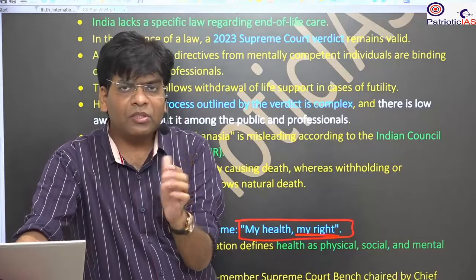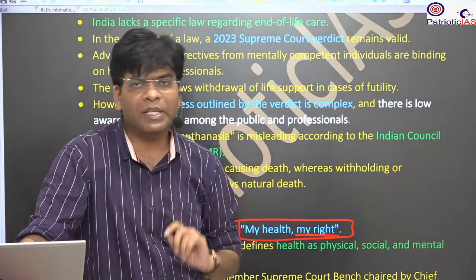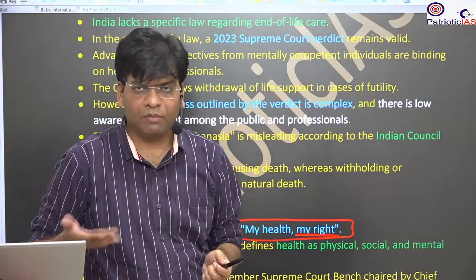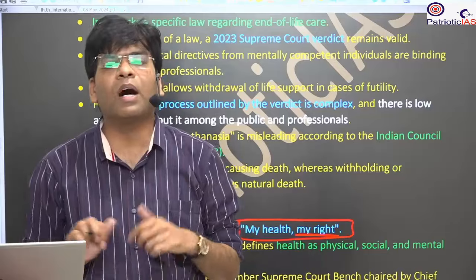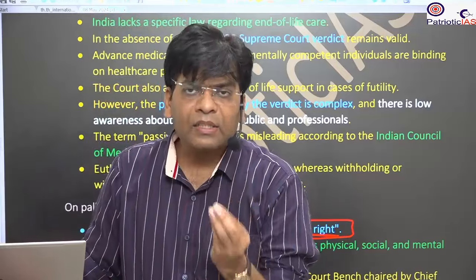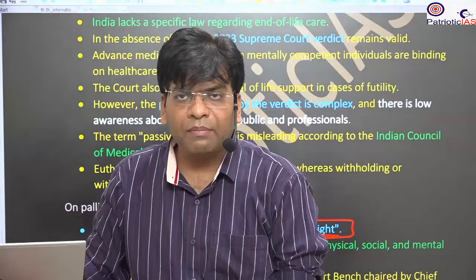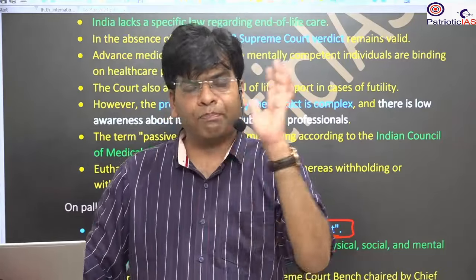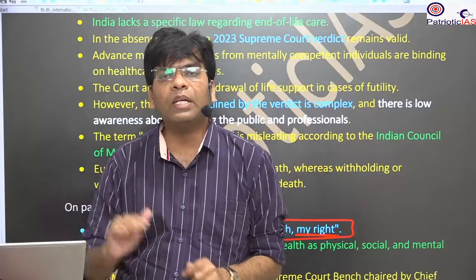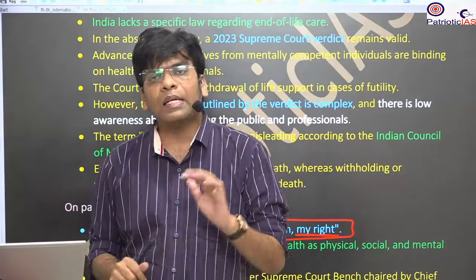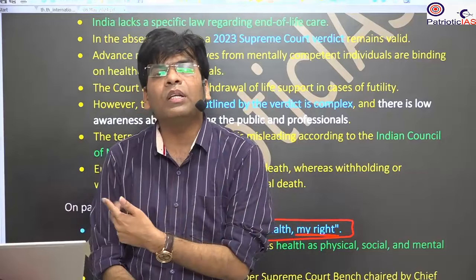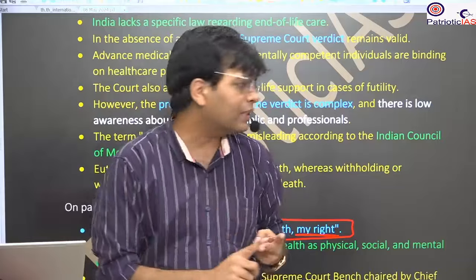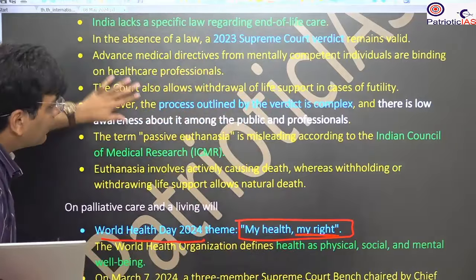Passive euthanasia means they are not giving you any medicine to kill you. Simply they withdraw the medicine. For example, if I am suffering from a heart ailment and I am taking some medicine, that's why I am able to survive. If I just do not take the medicine, I will die. So in passive euthanasia, I will stop taking the medicine. In the case of active euthanasia, someone will administer some injection or medicine to kill me. So this is the difference that the article wants to draw.